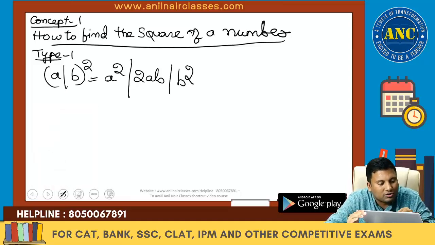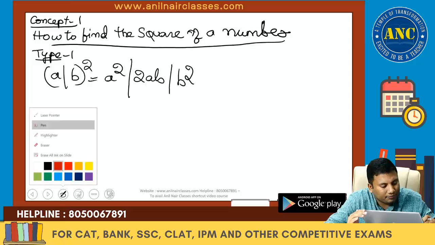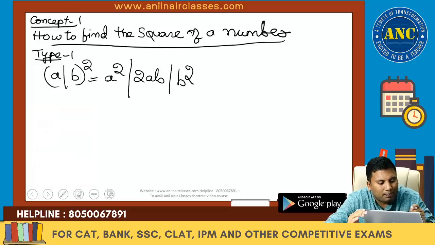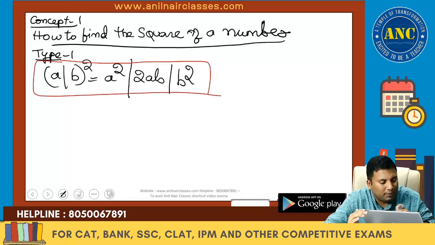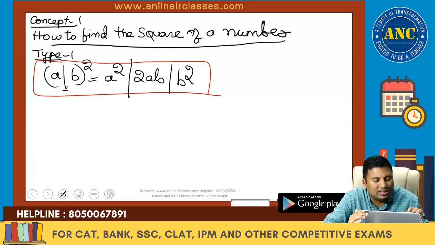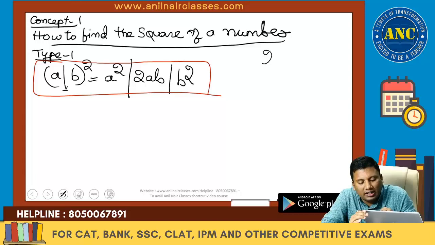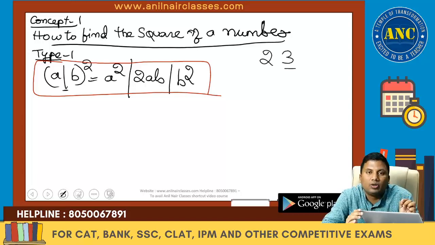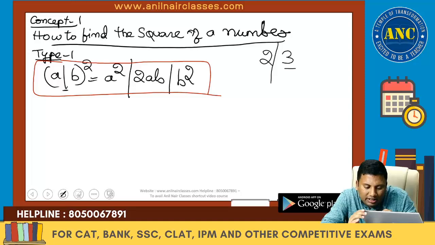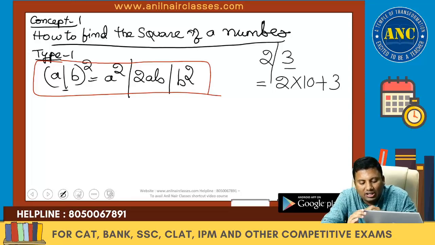(a plus b) whole square is a square plus 2ab plus b square. The first doubt students will get is, Anil sir, what is this slash? Suppose 23 is there. 3 is present in the units place, 2 is present in the tens place. If I keep a slash before the tens place, it will tell about the value of 2. Value of 2 is 20.